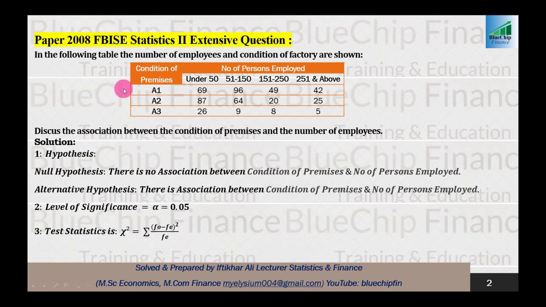तो आज के क्वेश्चन के अंदर सबसे पहले हम एक्सटेंसिव क्वेश्चन को डिस्कस करेंगे कि इन द फॉलोइंग टेबल द नंबर ऑफ एम्प्लॉयज़ एंड कंडीशन ऑफ फैक्ट्री शोन. Condition of premises A1, A2, A3 and number of persons employed under 50, 51 to 150, 151 to 250 and fourth category is 251 and above. Discuss the association between the condition of premises and the number of employees.